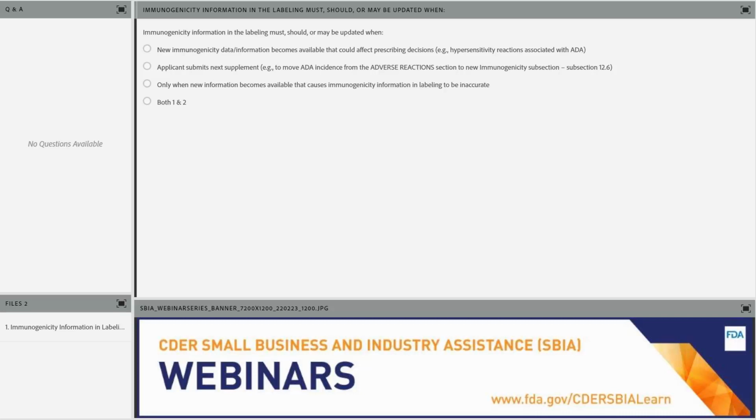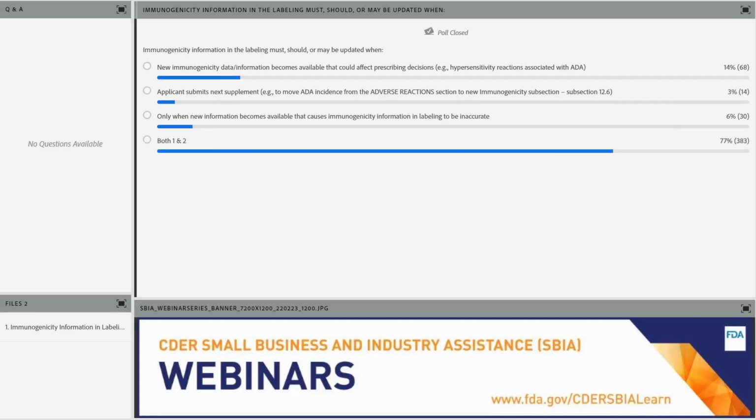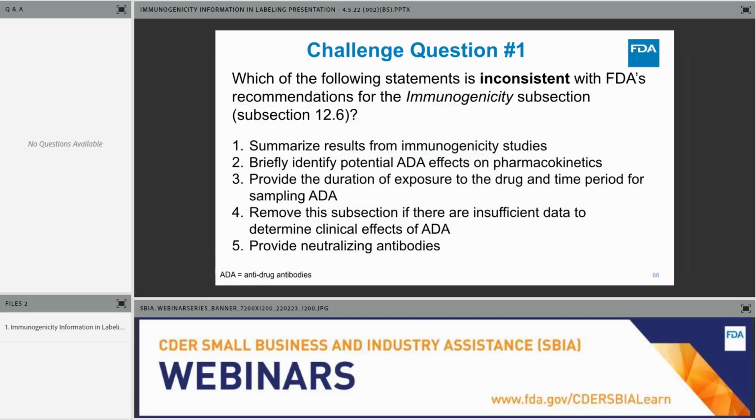And that's great. Almost everyone got that correctly. Great job. We recommend the immunogenicity information in labeling must be updated when it could affect prescribing decisions. When the guidance is finalized, the recommendation is to update the labeling to be consistent with the recommendations in the immunogenicity labeling guidance in the next supplement. That's great.